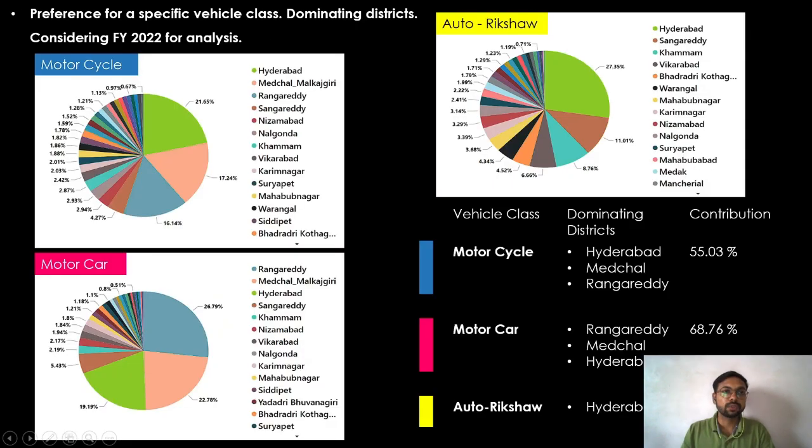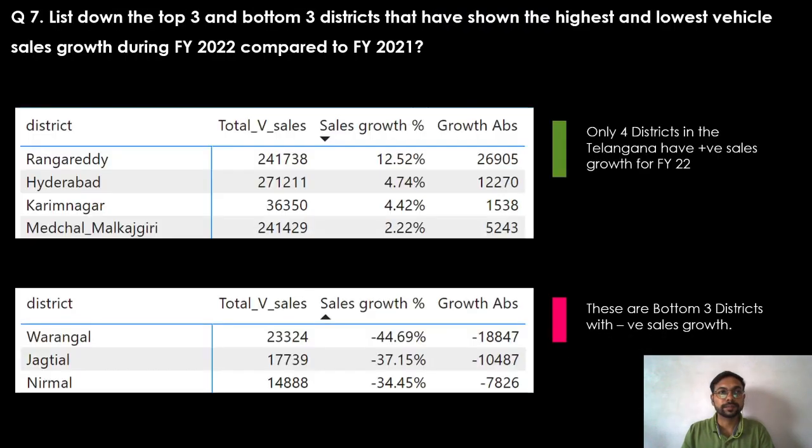These pie charts show preference of a specific class in the dominating districts. Hyderabad, Medchal, Rangareddy together contribute 55% in the motorcycle sales. Again, the same districts contribute 69% in motor car sales. However, Hyderabad alone contributes 27% in auto rickshaw sales.